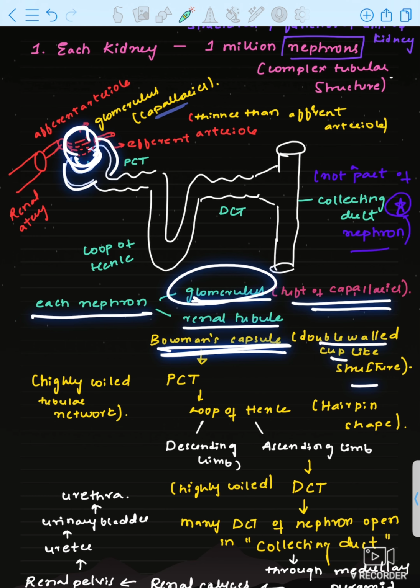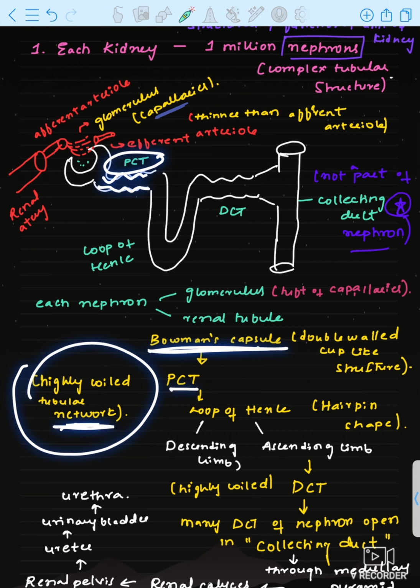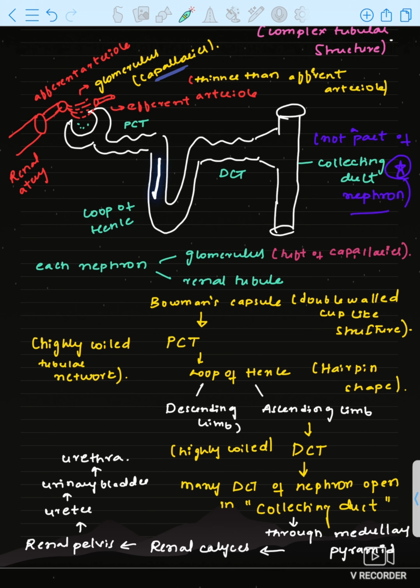It is like a cup, right? It is a double-walled cup-like structure. And Bowman's capsule will open into the PCT. The PCT is highly coiled. You see how much it is coiled? Highly coiled tubular structure. The PCT will lead to the loop of Henle. The loop of Henle is hairpin-like in shape, and see, this is the descending loop of Henle. It is going downwards, and this is going upwards. The ascending limb of the loop of Henle. The loop of Henle has two limbs, that is the descending limb and the ascending limb of the loop of Henle, which leads to the highly coiled DCT. The DCT is also highly coiled like the PCT. Okay.